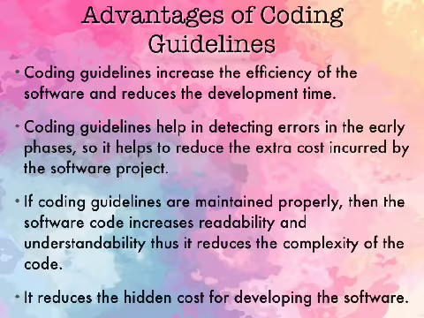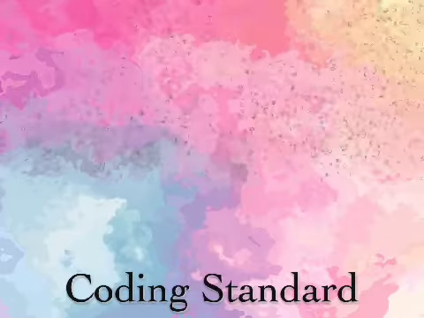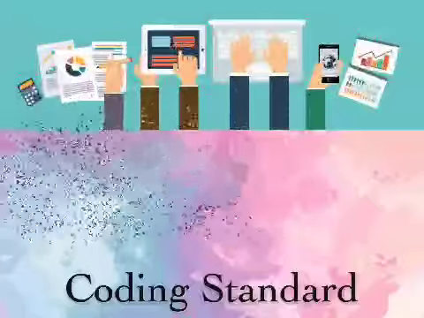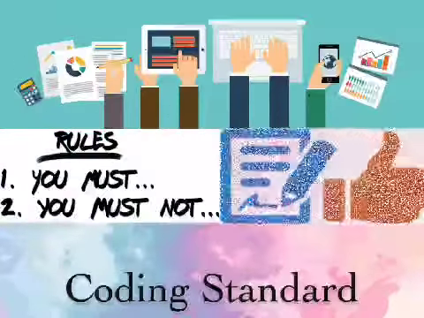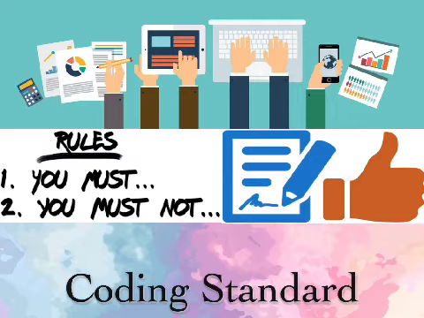It should work on a 32-bit frame and on a 64-bit frame, and all of these aspects should be taken care of, and the software thus developed should be independent of the machine on which it is executed. So these are some of the aspects which we need to concentrate on when we plan our coding standard. Now, these are some of the sample coding standards which are used. These are very generic and they are applicable to most coding languages.